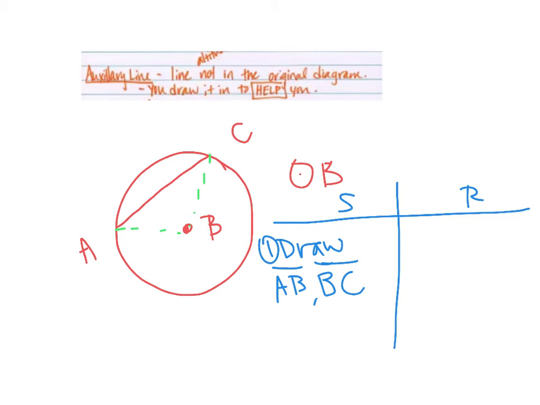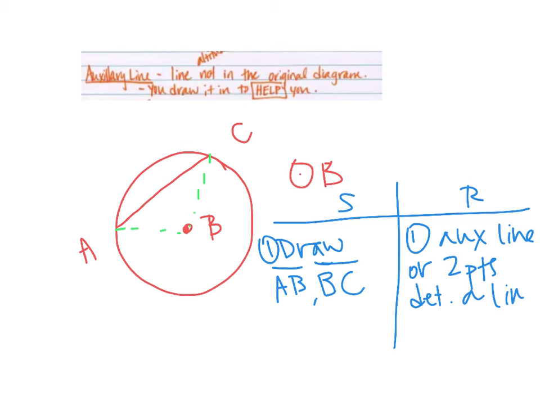And my reason here would be auxiliary line, or you could say two points determine a line. That doesn't make as much sense to me. I mean, it does make sense, but most people just write auxiliary line because it's shorter. So you could do it either way, but that's how you would add it into a proof if you were drawing it in.